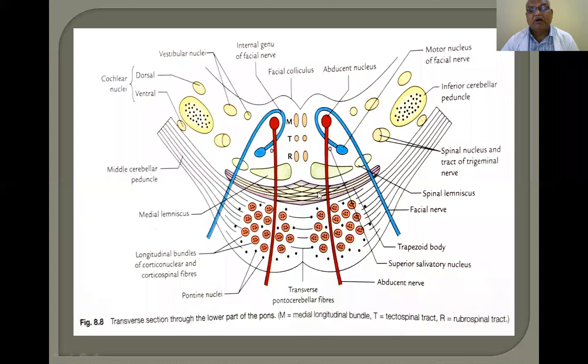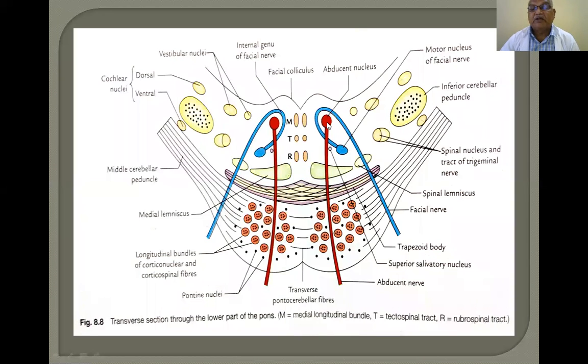So this trapezoid body is very large. This is the medial lemniscus, a clear-cut triangular one present here. Lateral to that, the spinal lemniscus is present, in the same position as in the medulla. The spinal lemniscus is otherwise called the lateral spinothalamic tract and the spinotectal tract. Both are very close to each other and form the spinal lemniscus.